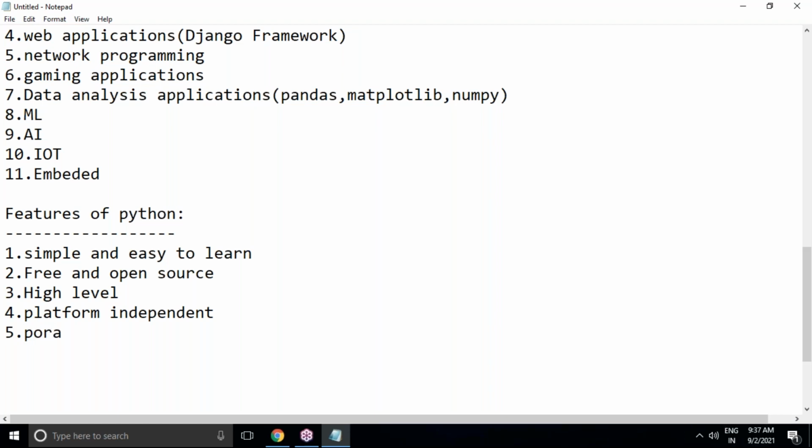And Python is portable in nature. Portability means Python programs are portable. We can migrate from one platform to another platform very easily. Suppose you are working with the Windows operating system, writing Python code, but later your code needs to be shifted to another operating system. Yes, you can shift it.